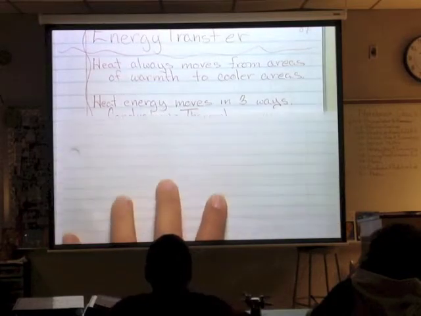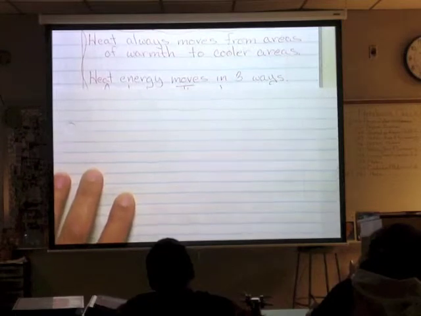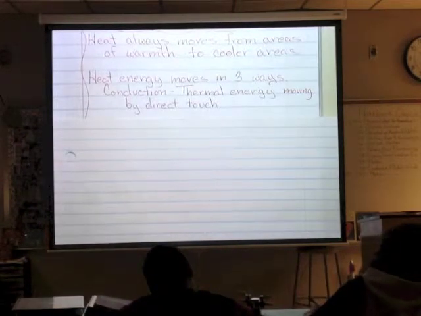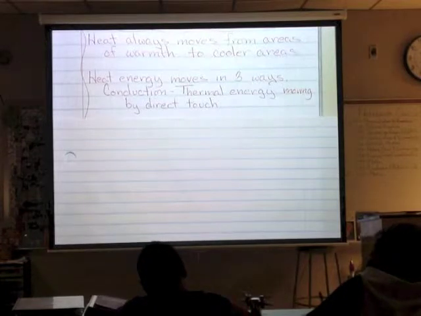Now, there are three ways that heat energy or thermal energy moves. The first one is the easiest one to think about, conduction. Conduction is the movement of energy, or specifically thermal energy, by direct touch.